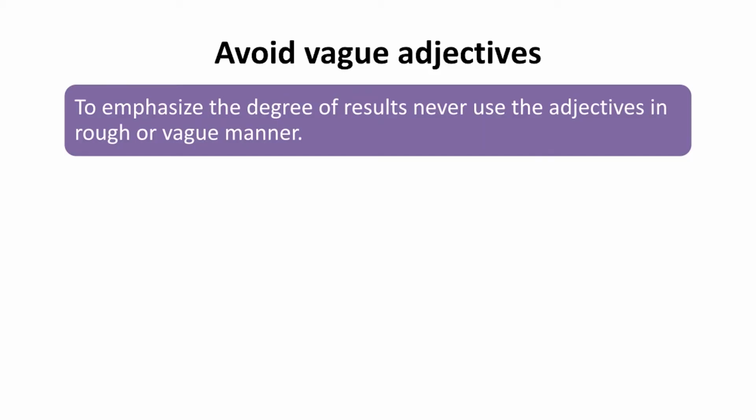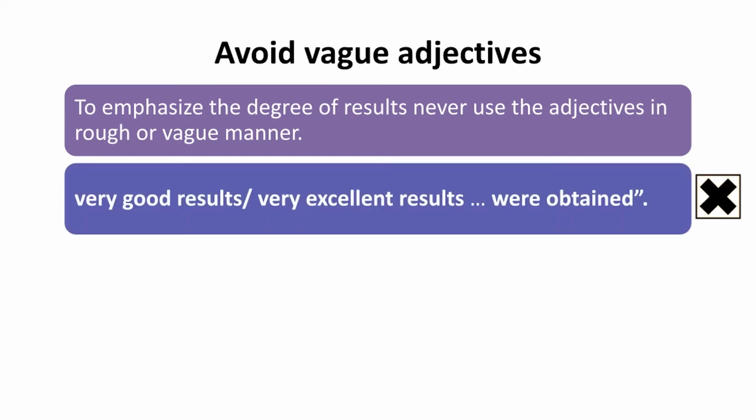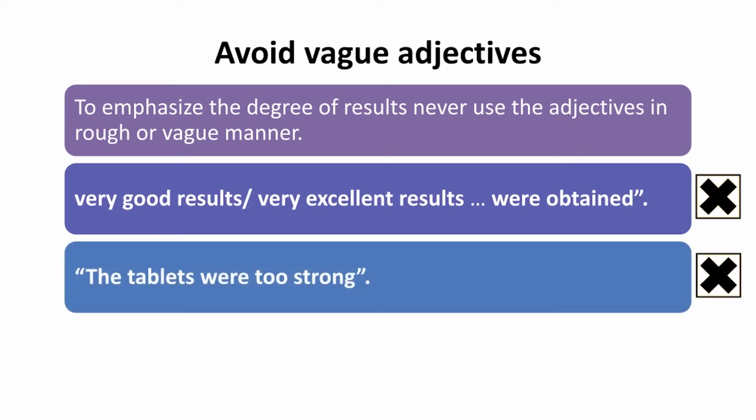Now what next? Avoid vague adjectives. It is okay to use vague adjectives sometimes in spoken English, but it is not okay in formal writing, that is, academic writing. To emphasize the degree of results, never use adjectives in a rough or vague manner. For example, do not use language like very good results, very excellent results, tablets were too strong. These are all vague adjectives.